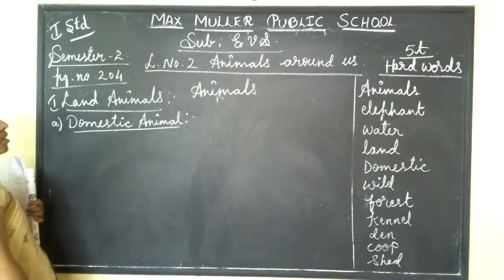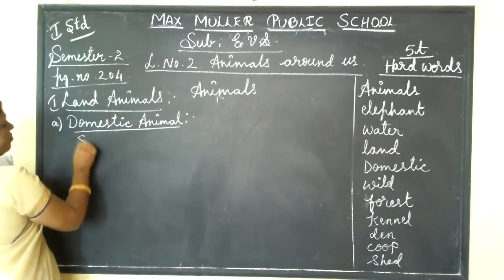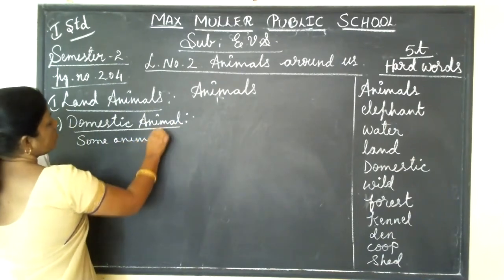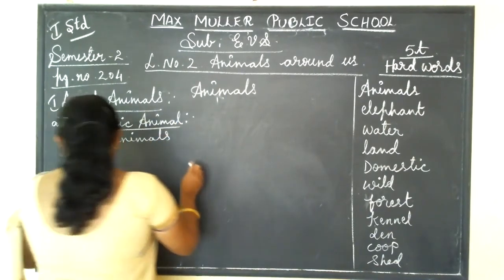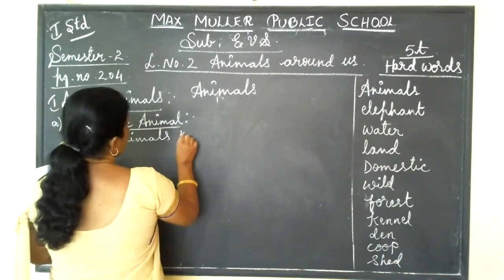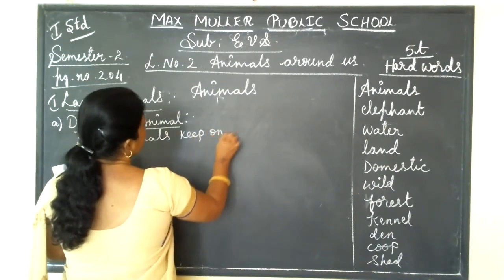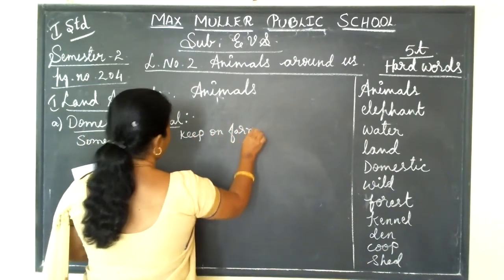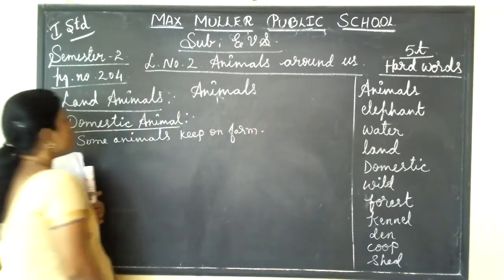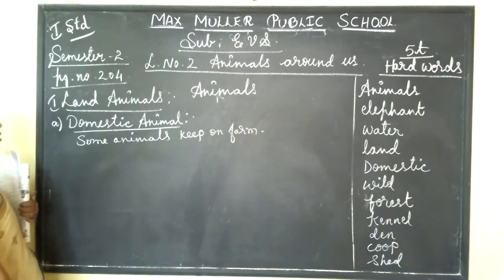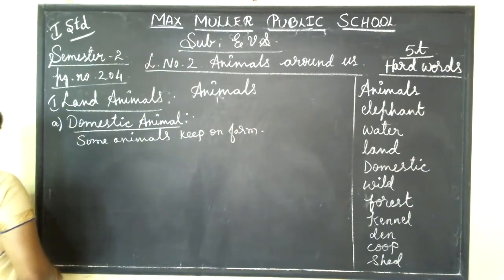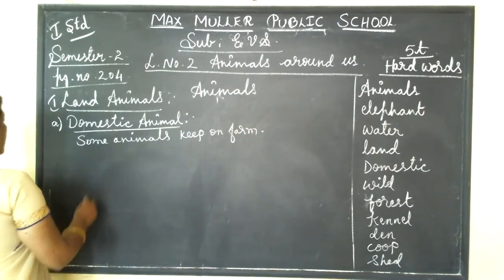Some animals we keep on a farm. Those animals we call as domestic animals. See, they depend on humans for shelter, food, and water.